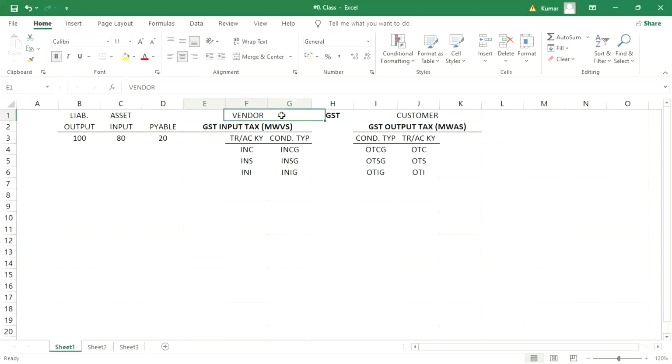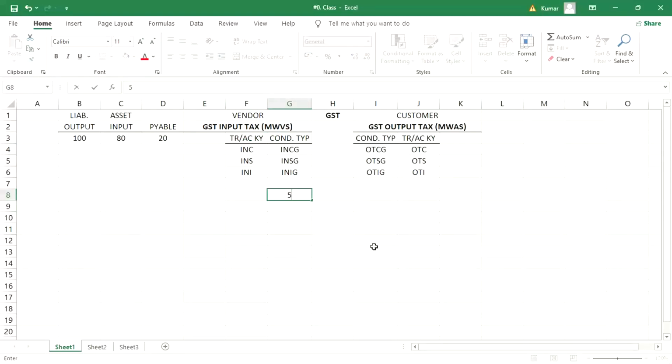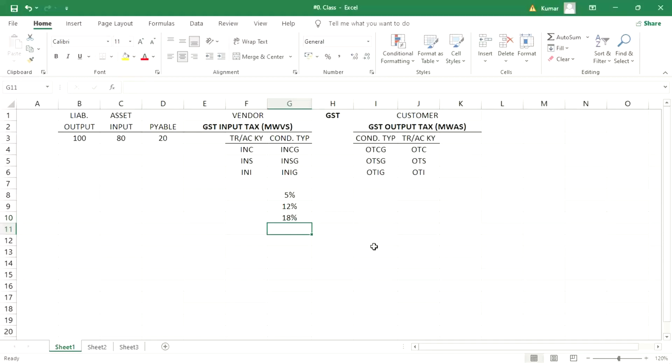First of all, this GST we have segregated into 2 parts, input and output. Now for 5%, then 12%, 18%, and 28%.